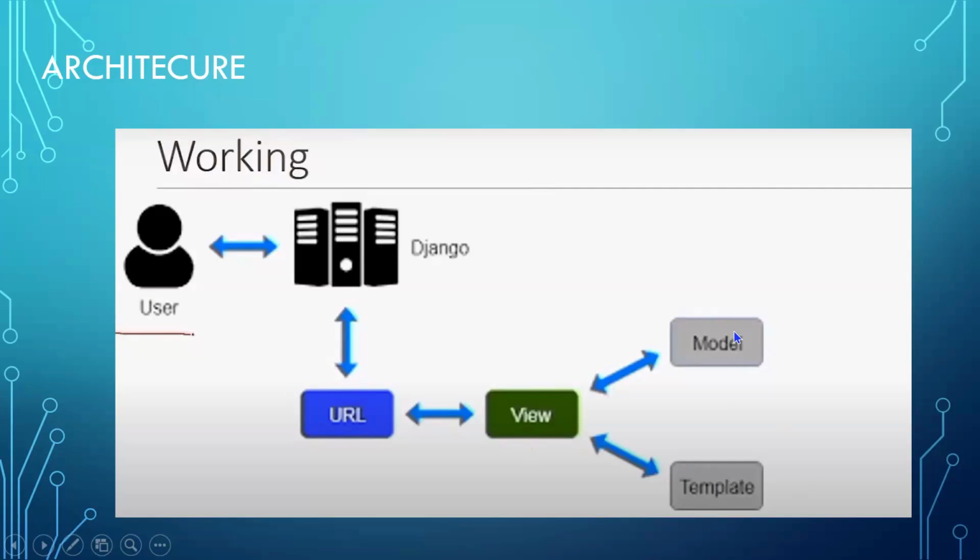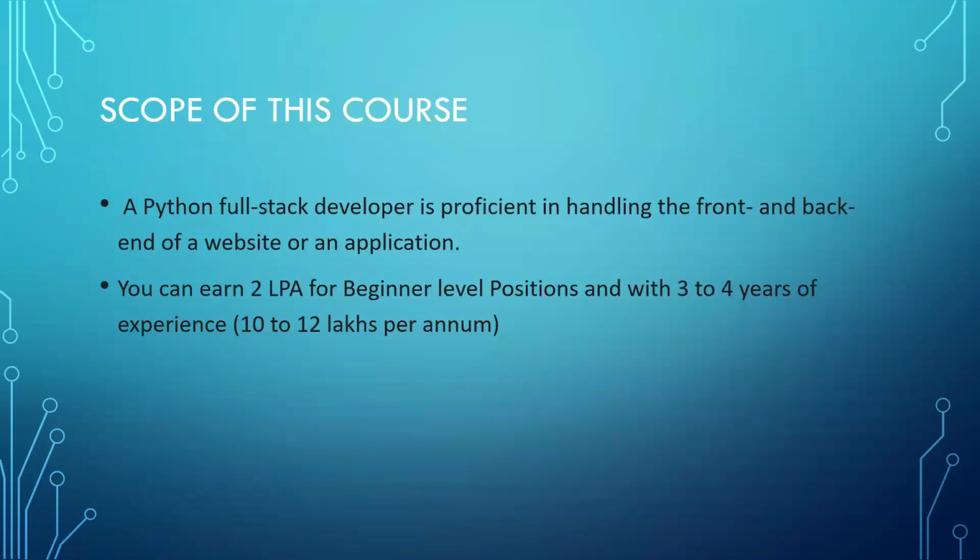The models, whatever you are going to create in this Django framework, are the database models. So the user is giving the request through the URL. The URL is going to have which template, which page you are going to use. From this page, the view will be interacting with the database to give back the information to this template. This is the architecture of how Django is going to work.